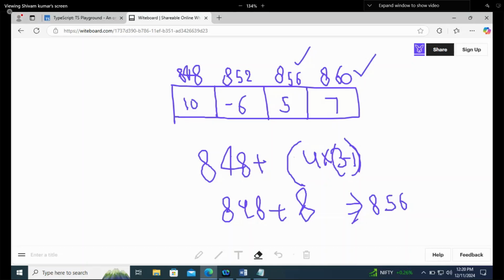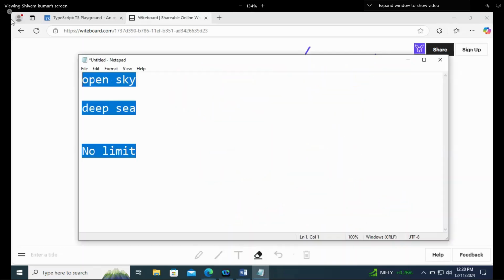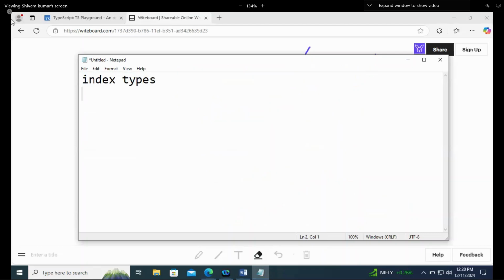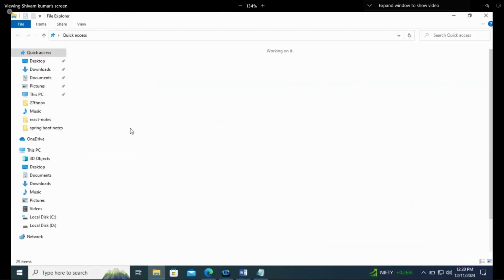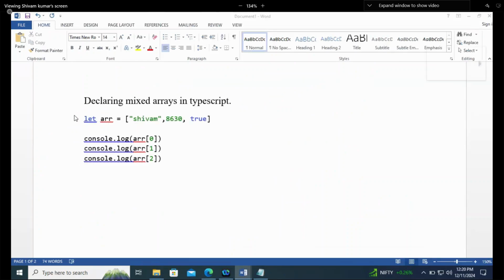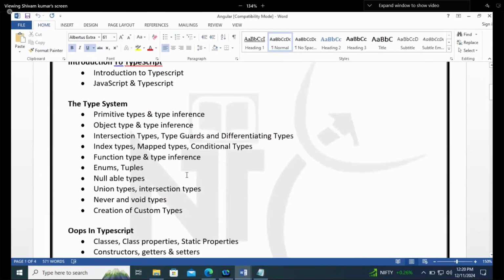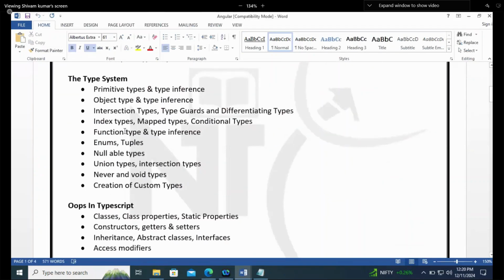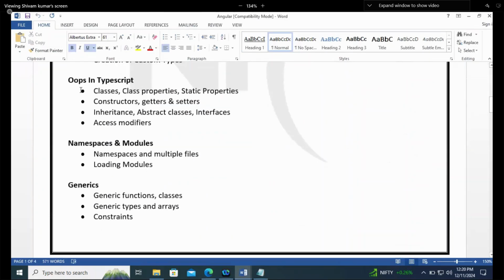In upcoming classes, we are going to discuss index types and mapped types. And then we will discuss OOPs, or let me show you the syllabus particularly. Oh, this is my laptop, so I have the syllabus. Hold on. So this is all we have discussed till now. Then we will start our OOPs.